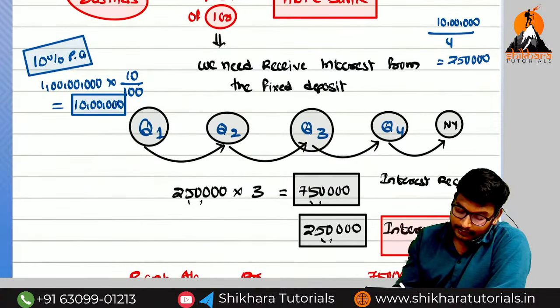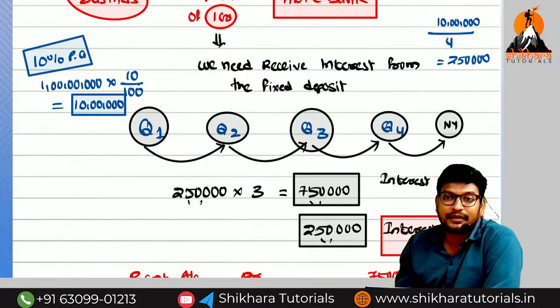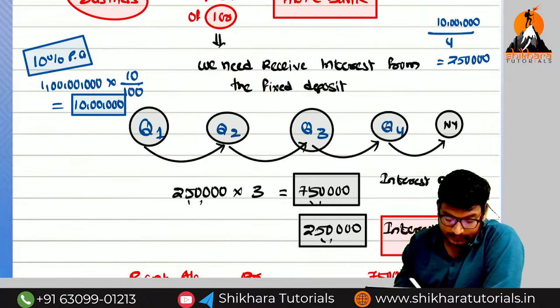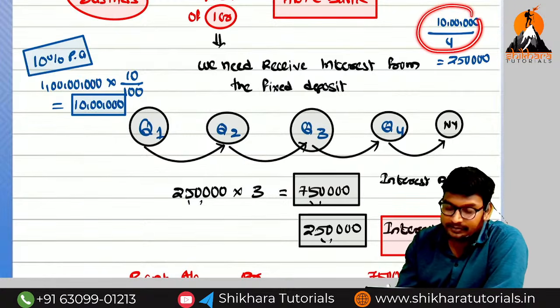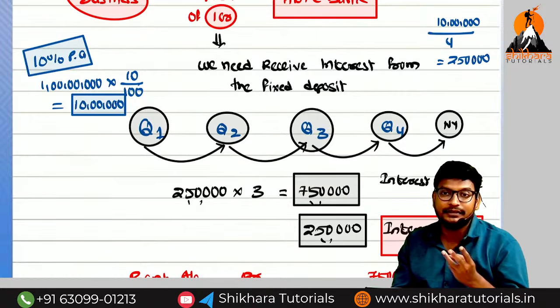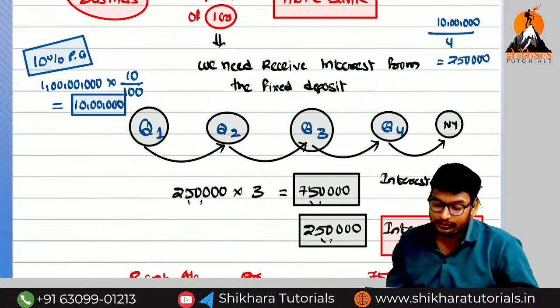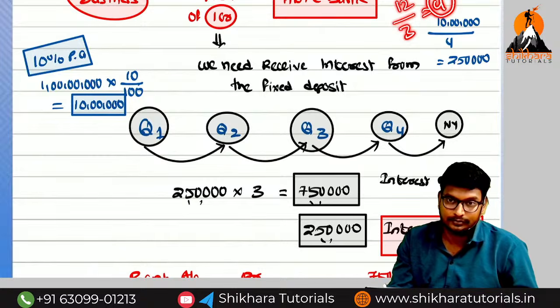Okay. I am taking the percentage is equal to how much, Amma? 10%. How much interest am I getting? 10 lakhs. Divide into the 4 quarters. So how many quarters will be there in a year? 4 quarters. Quarter means 3 months. How many months will be there? 12 months. 12 divided by 3, that is equal to how much, Amma? 4 quarters.